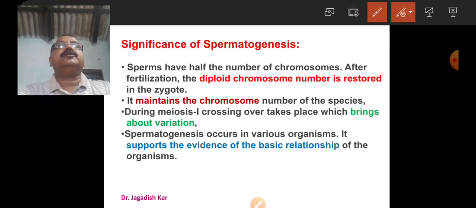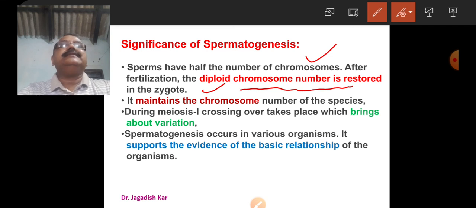Then what is the significance of spermatogenesis? Sperms have half the number of chromosomes. After fertilization, the diploid chromosome number is restored in the zygote. That means haploid sperm is needed in sexual reproducing organism to produce a zygote with a diploid nature by the union with the female gametes, and the process is called fertilization. It maintains the chromosome number of the species. That means when the zygote contains 2n set of chromosomes, the species number of chromosome is maintained.